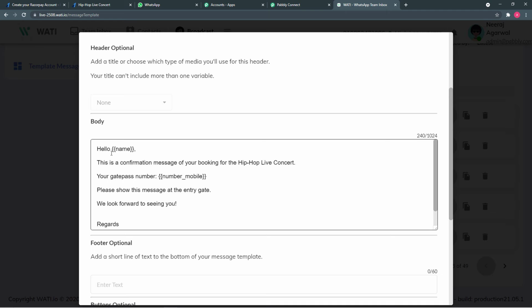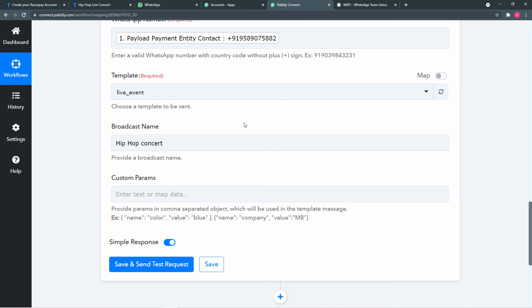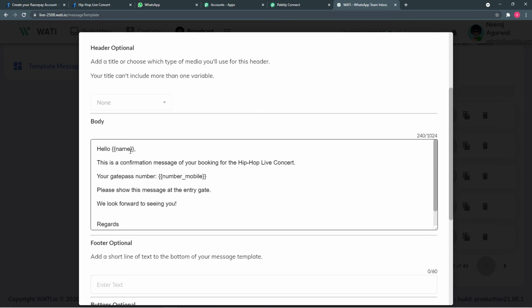So guys, these are the things which are going to change with every new message. The customer name, or the one who is booking the ticket, is going to change with every message. The mobile number is going to change. So we have put these curly braces to mention that these are the variables or the custom parameters we have in our message body. And in Pabbly Connect, we are going to map the data and the value of these variables so that whenever a new message is sent, these things will get changed automatically. Let me show you how we are going to do this.